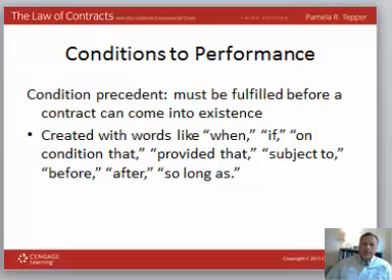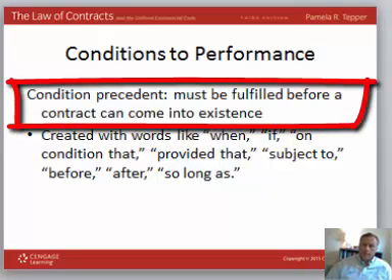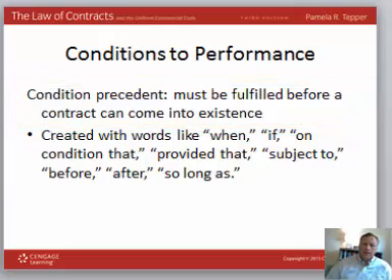A condition precedent is a condition that qualifies a contractual obligation, or qualifies one party's performance under the obligation, to something that has to happen before that obligation arises. Probably the most typical example of a condition precedent is a real estate contract. If you go to purchase a house or a piece of property, there's usually a condition precedent that you qualify for financing. In other words, you sign an agreement to purchase a house, but your obligation to actually purchase that house is qualified on you getting financing for the purchase.